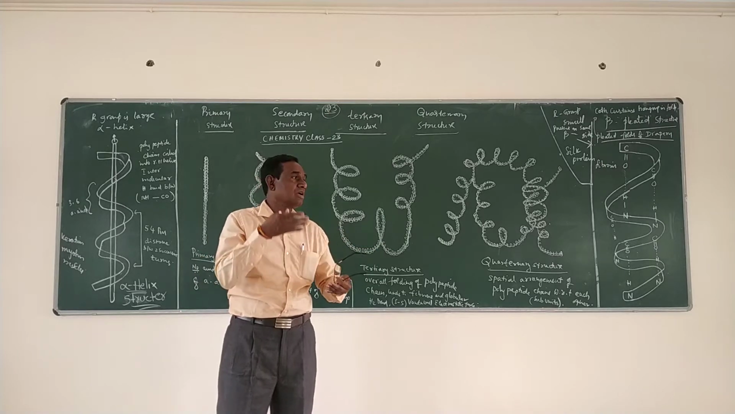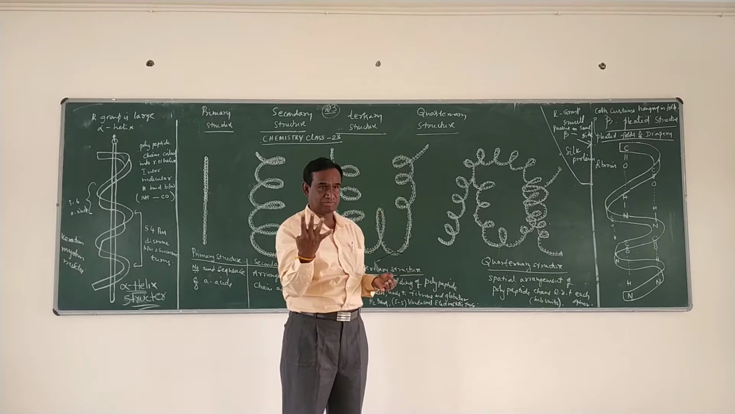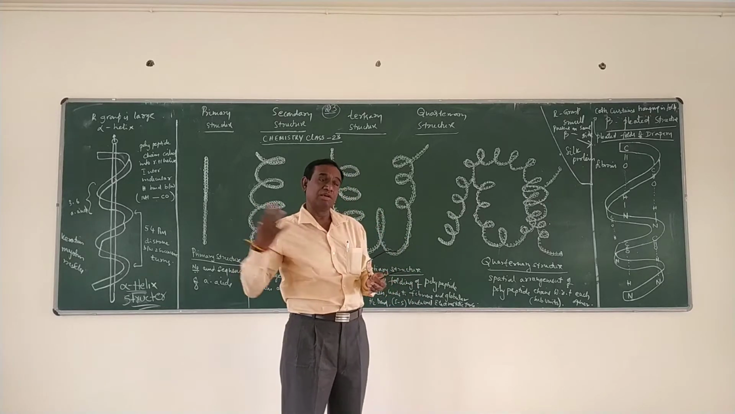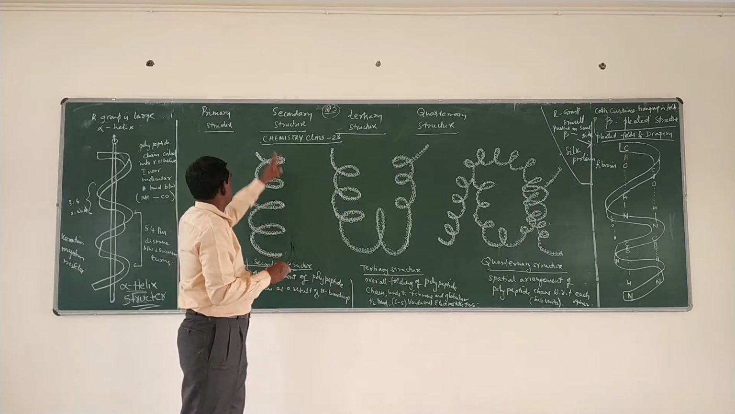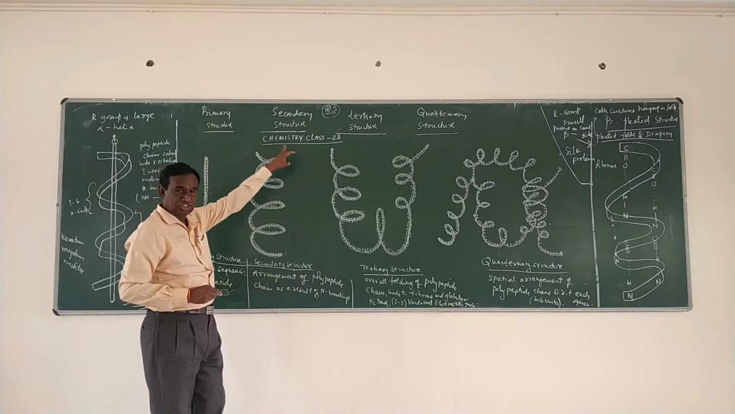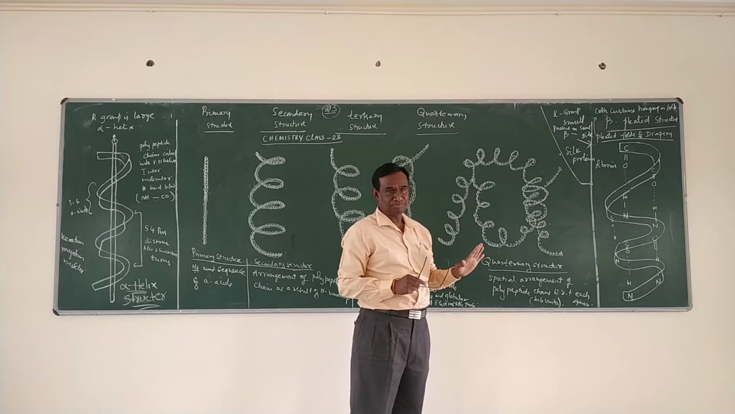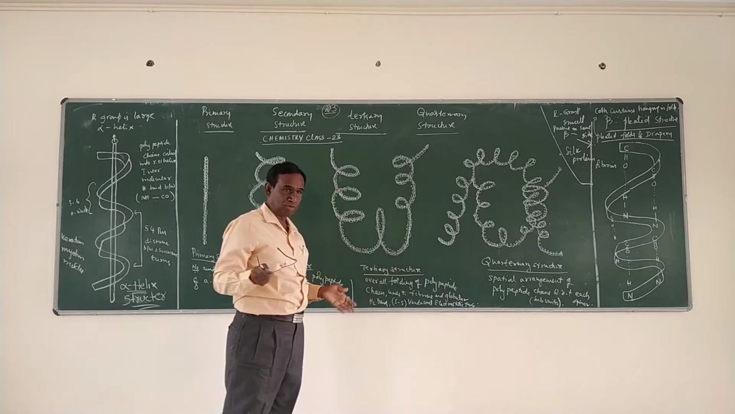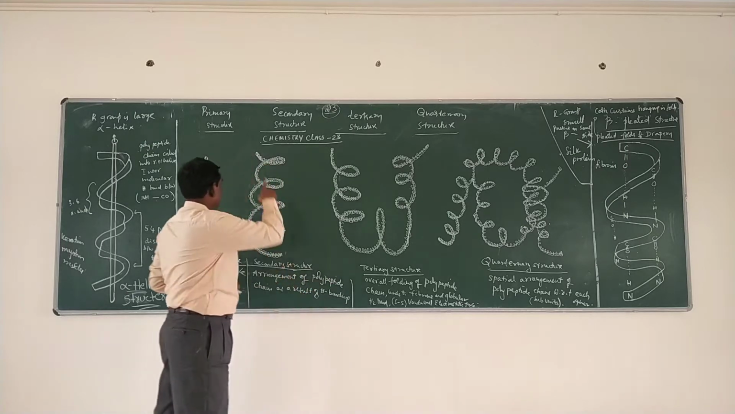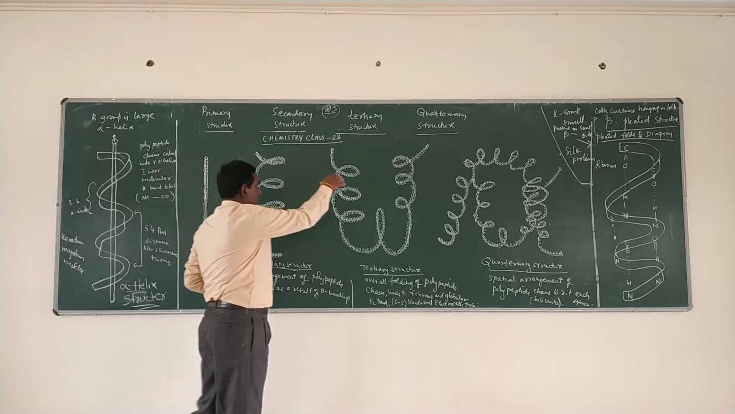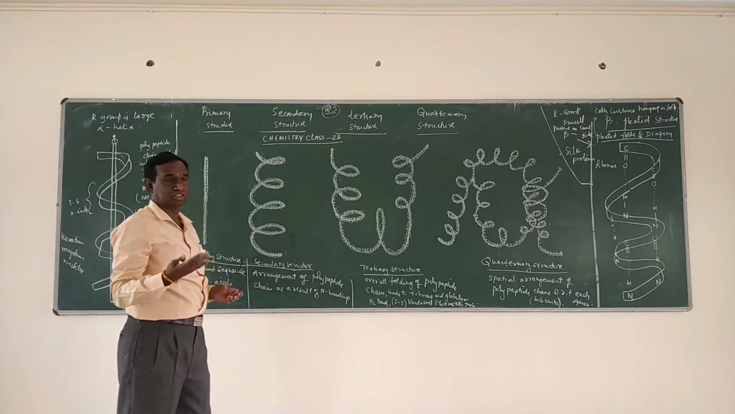Therefore the structure of proteins can be explained on four different structural levels. First, the primary structure of protein, second, the secondary structure of protein, third, the tertiary structure of protein, and fourth, the quaternary structure of protein. So the structure of proteins can be explained on the basis of how many levels? Four levels. Now, what is meant by the primary structure of protein?